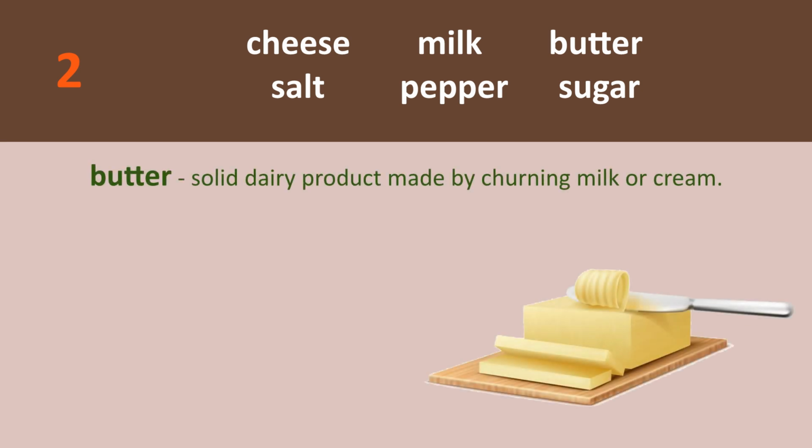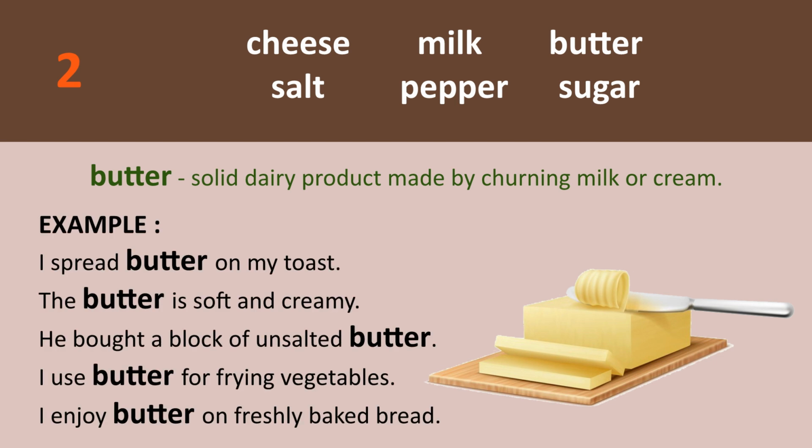Butter. Solid dairy product made by churning milk or cream. Example: I spread butter on my toast. The butter is soft and creamy.